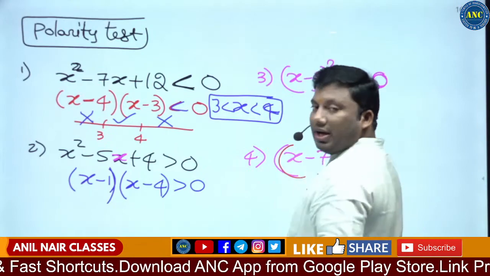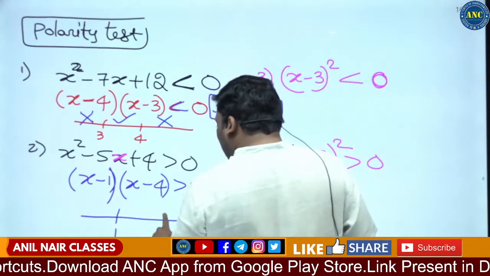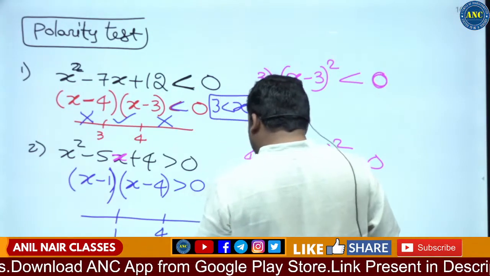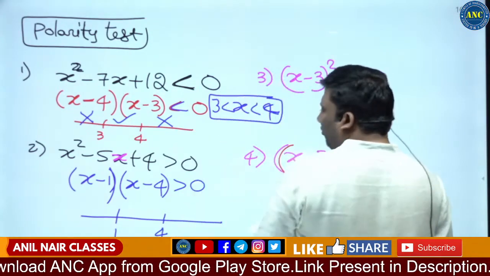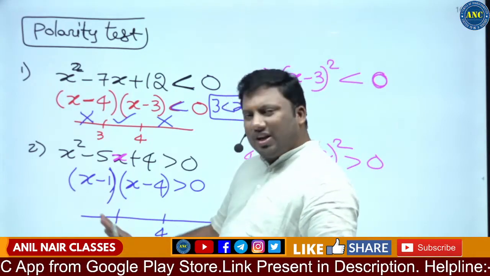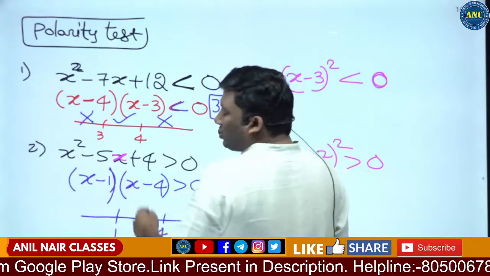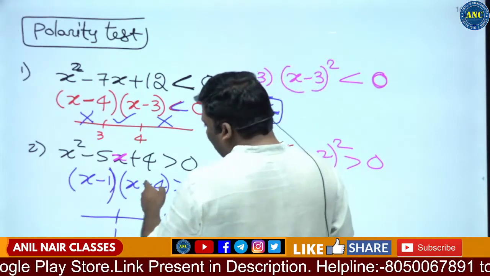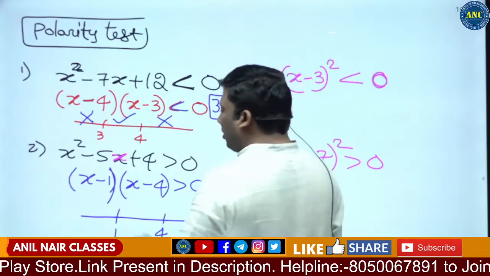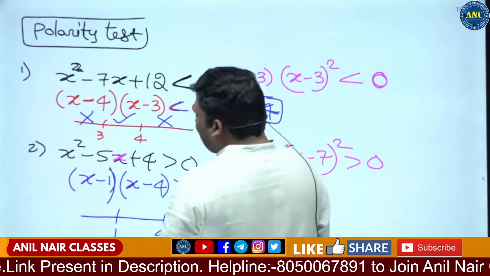What are the critical points of x? Critical points of x are 1 and 4. Start with a value, preferably 0. 0 is to the left hand side of 1. 0 minus 1 is minus 1, 0 minus 4 is minus 4. Minus 1 into minus 4 is 4. Is 4 greater than 0?